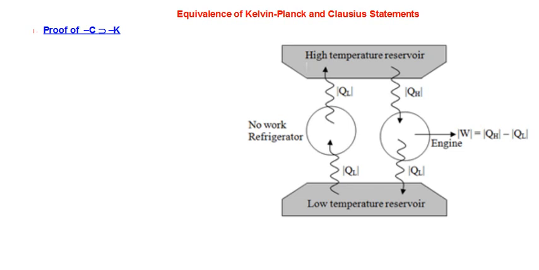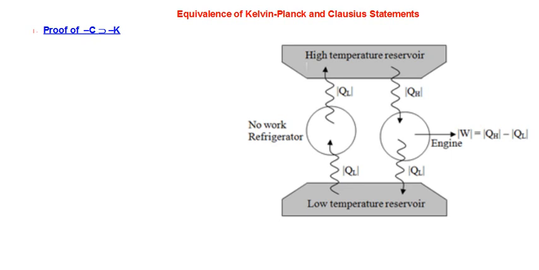You can just see on the screen. I have drawn an engine, and there is a speciality you can note. You can see a refrigerator and an engine.